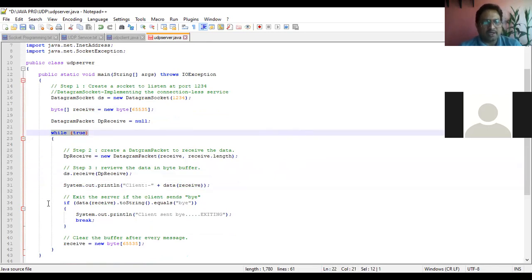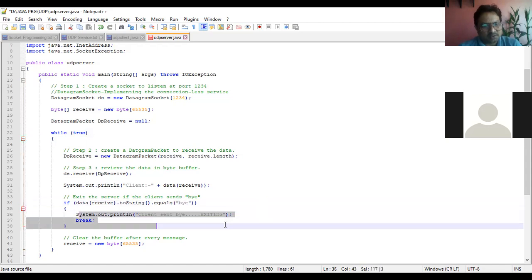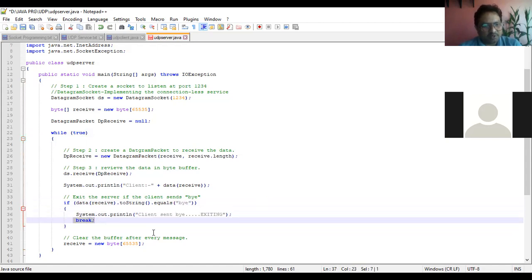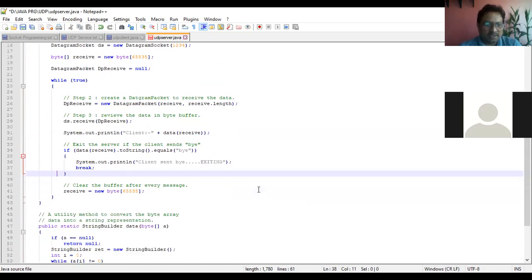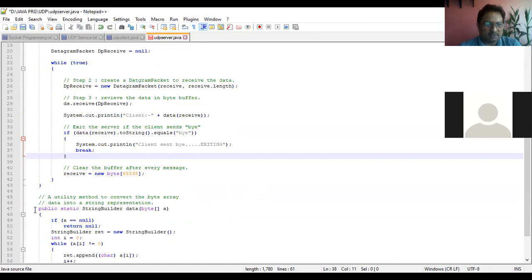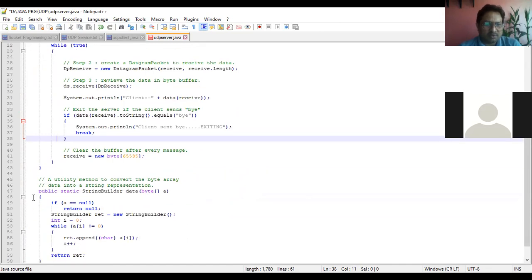You will exit from the server socket if the string received is equal to bye. Then this message will be printed, and with the help of the break keyword, this infinite loop will break. Is it clear, guys?